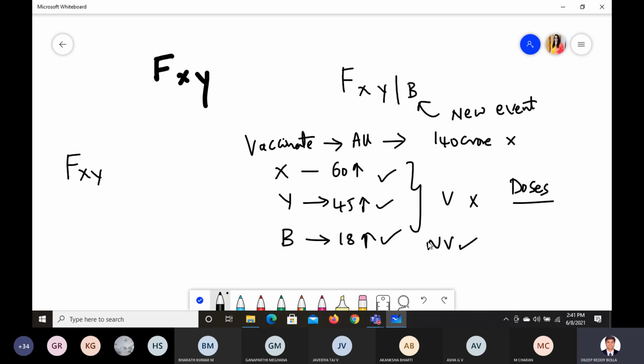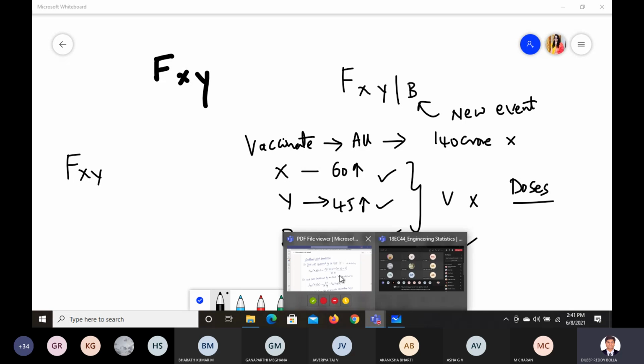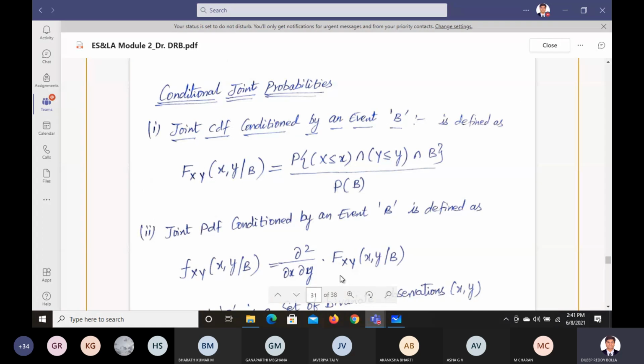Okay, so how many people are there? In that, how many people are Indian? How many are NRI? How many are vaccinated? What is the statistic you want to find? So this probability is like that. Conditional joint probability is one of the things which we can easily sort out.